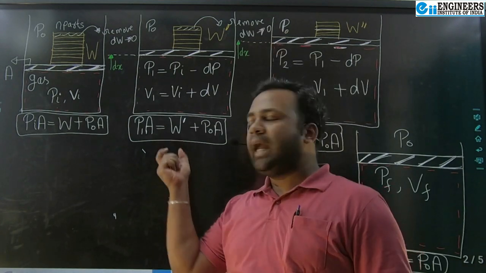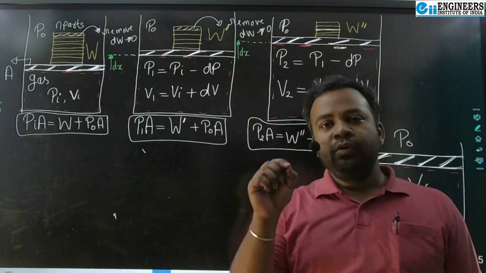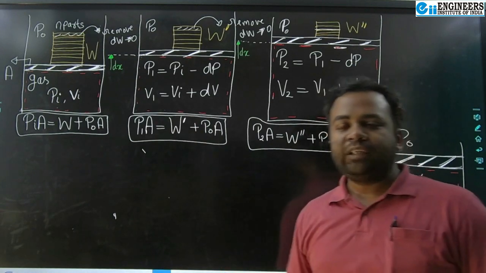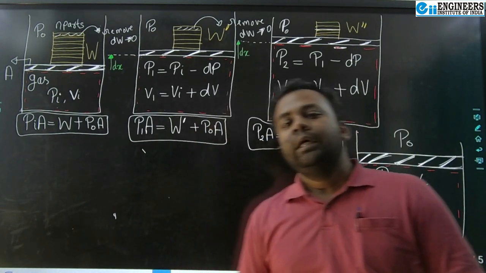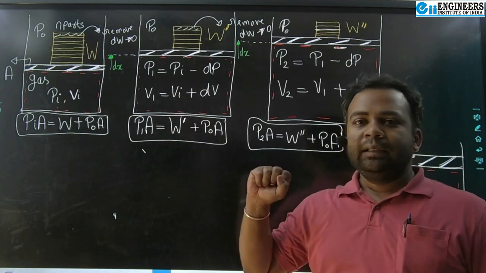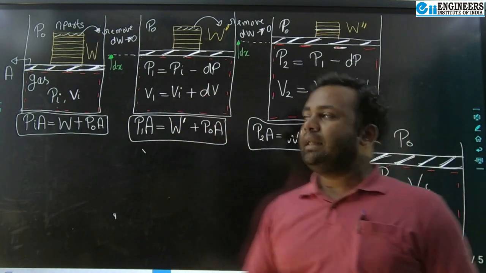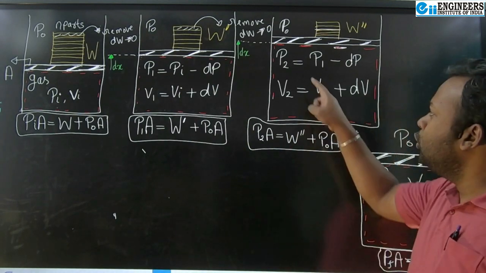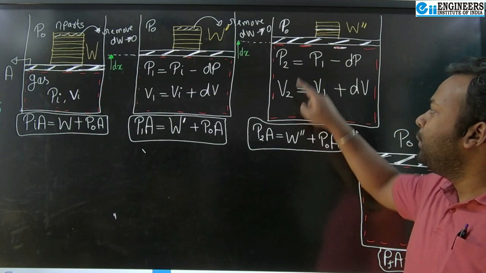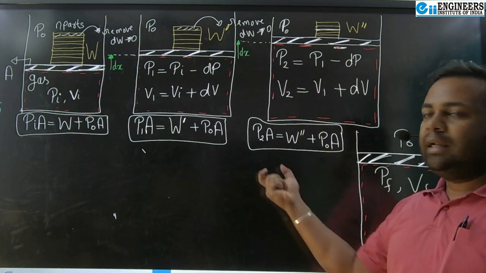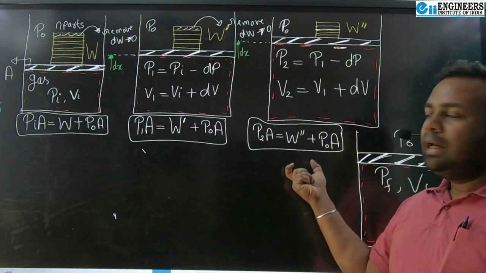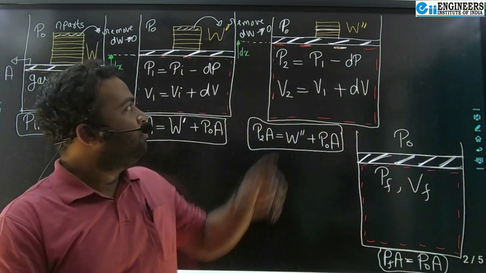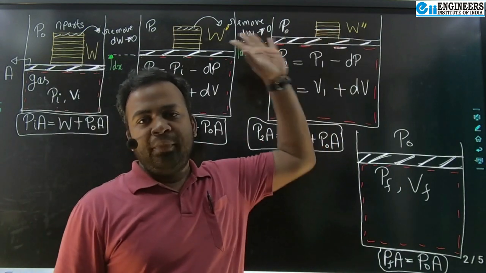Again you can see this w dash will decrease, because we have removed one small weight, right? Now what will happen? Again there will be expansion. Gas will expand slightly, dx amount. So the pressure will drop slightly, and volume will increase slightly. So here you get again a new thermodynamic equilibrium condition, or new properties established over here, P2 and V2. And again the gas pressure force is balancing the total weight over the piston and the atmospheric pressure force. Like this we'll continue removing one by one all these small weights, right?